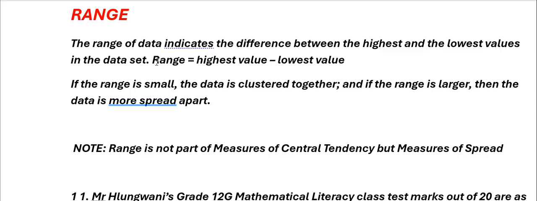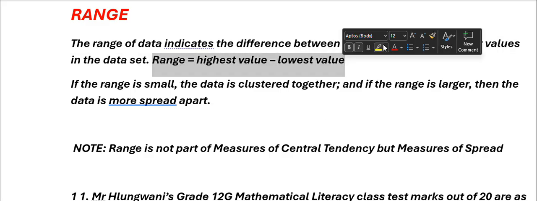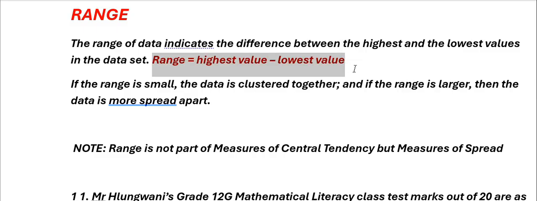Now let us talk about the range, good people. Here's the formula for range. They say the range of data indicates the difference between the highest and the lowest values in the data set. Range is equal to the highest value minus the smallest value. Then it's going to give us our range. Does that make sense, good people?